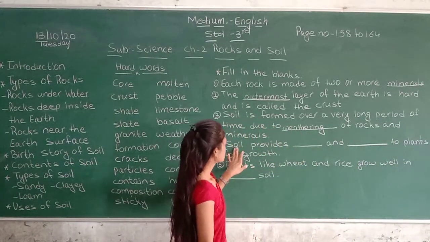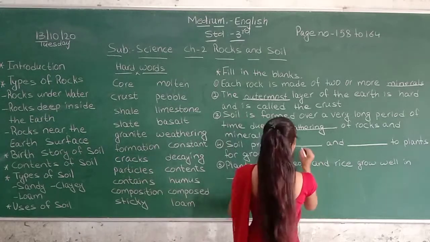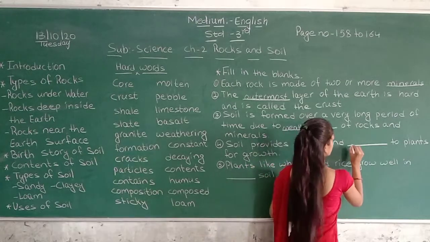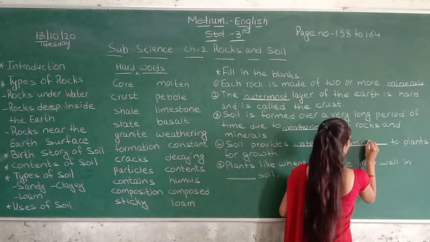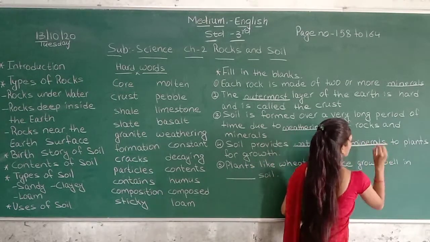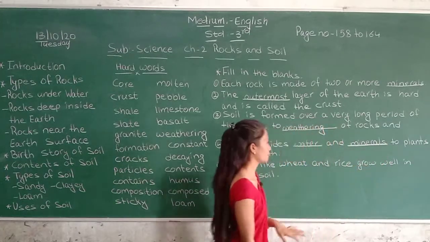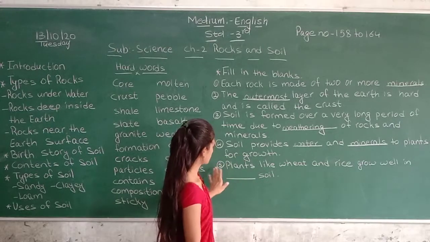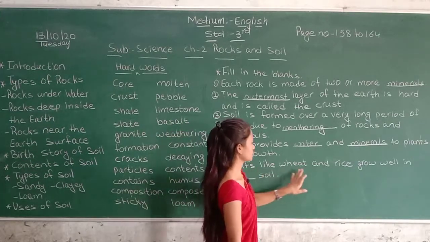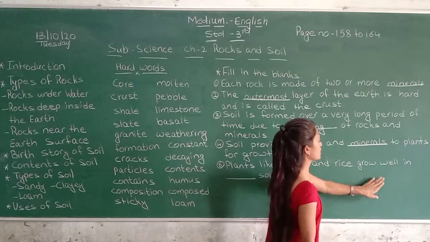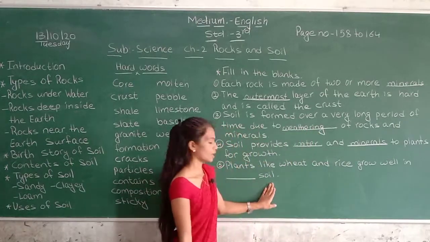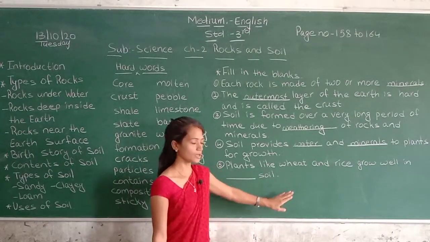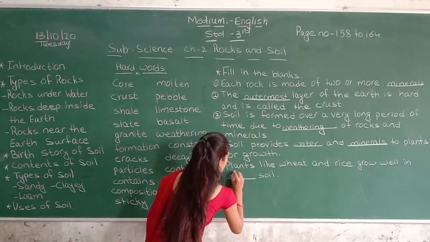Number 4, soil provides water and minerals to plants for growth. Last one, plants like wheat and rice grow well in this soil. Which soil? In clay soil.